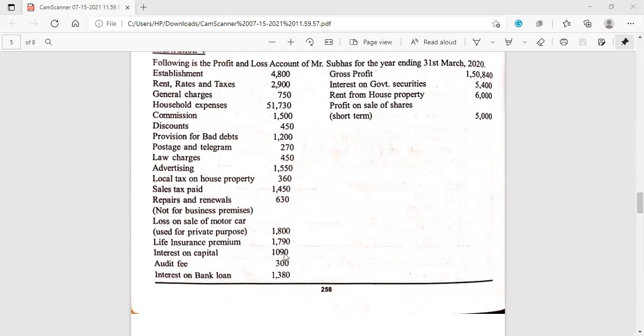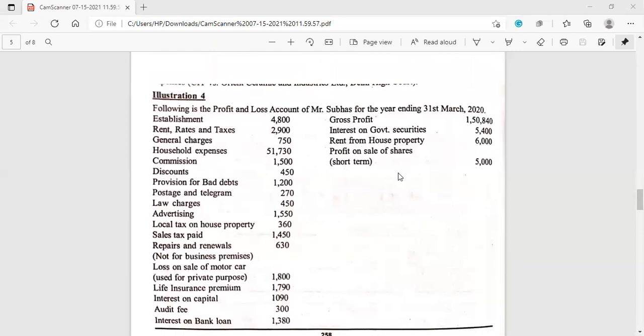Then interest on capital, this is also not allowed. We have to add back. Audit fee, it is allowable as business expenditure. Interest on bank loan, we have to see for what purpose the bank loan has been taken. What is the purpose of the bank loan, whether it is a personal purpose or a business purpose. Accordingly we have to give treatment.